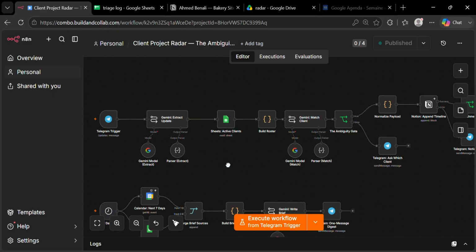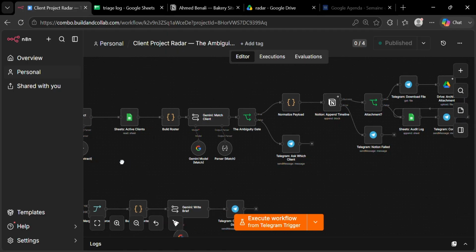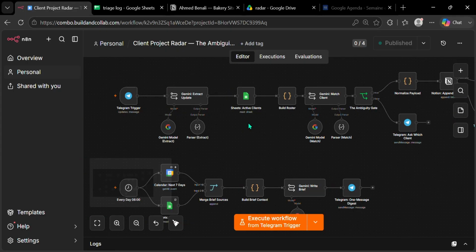The workflow is built in 4 phases. Phase 1, capture the message. Phase 2, match it to a client. Phase 3, write to Notion, Sheets, and Drive, and Phase 4 is the morning brief, which runs on its own schedule. 6 tools total: Telegram, Google Sheets, Notion, Google Drive, Google Calendar, and Gemini.